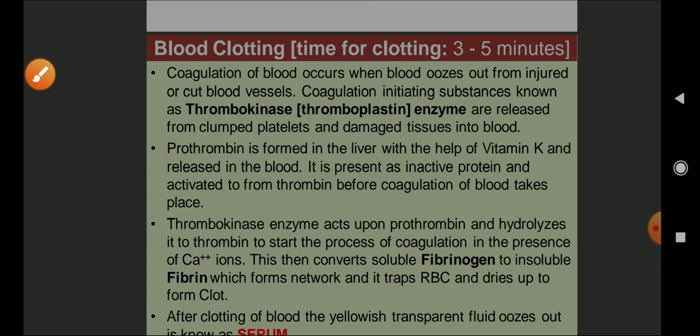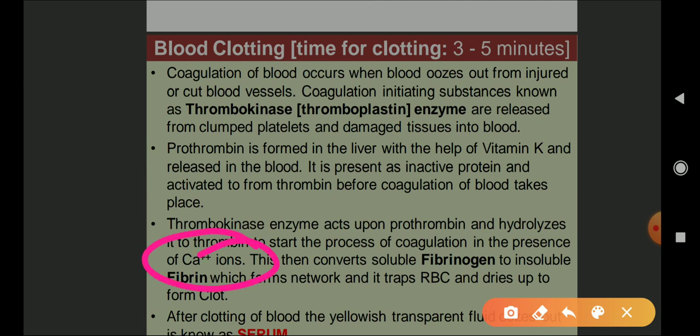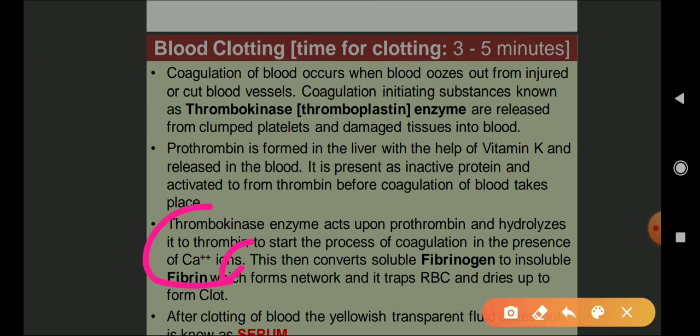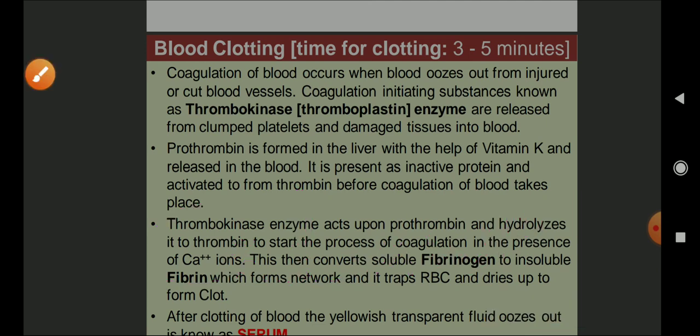Thrombokinase acts upon the prothrombin and hydrolyzes it to thrombin to start the process of coagulation in the presence of calcium ions. So which mineral is important for the process of coagulation of blood? Calcium ions. Which vitamin is important? Vitamin K. If they ask which vitamin is important for the coagulation of blood, it is vitamin K. Which mineral is important? Calcium.